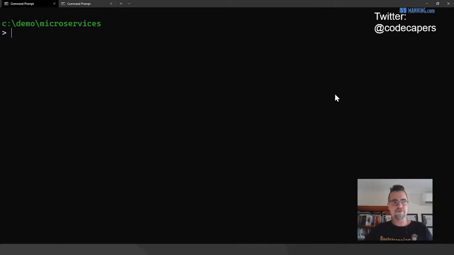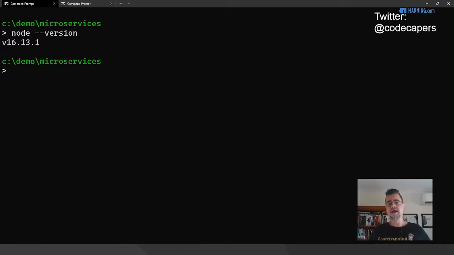Now, I'm using Windows 11. It doesn't matter what operating system you use. Everything I show you should be the same. So you can do this under Mac OS, you can do this under Linux. It shouldn't make much of a difference. I have Node.js installed already, version 16.13.1. So if you need to install Node.js, it's pretty simple to install it on all the major platforms. Just visit the Node.js website.